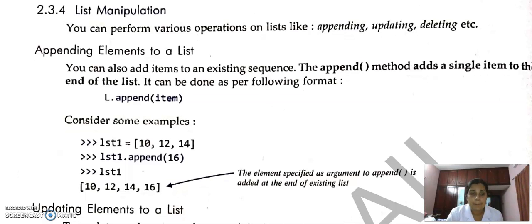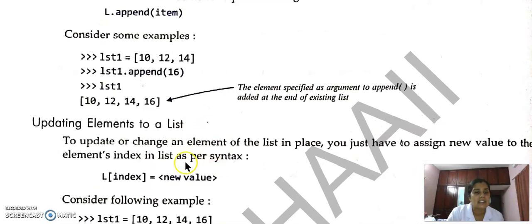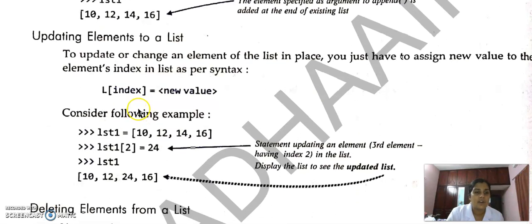Then how can we append elements to a list? Either by using the concatenation operator or by using the append method. L.append(item) will add this item to the list L. For example, list1 equal to 10, 12, 14. list1.append(16) will give this 16 in the last position. Then 10, 12, 14, 16 will be the answer.